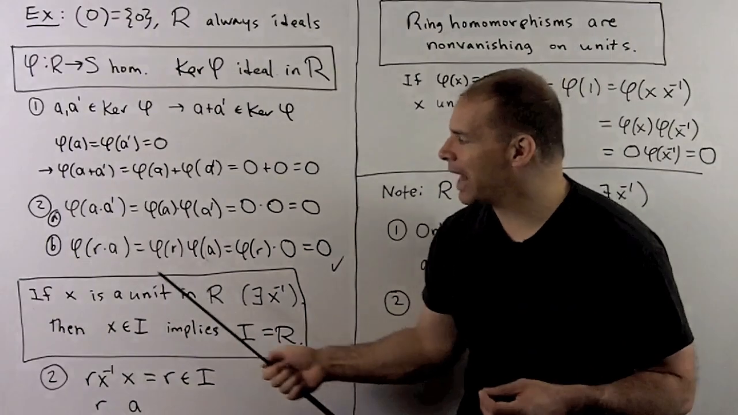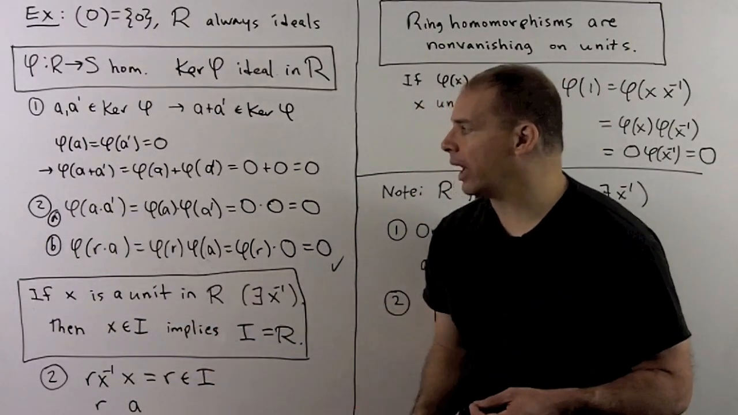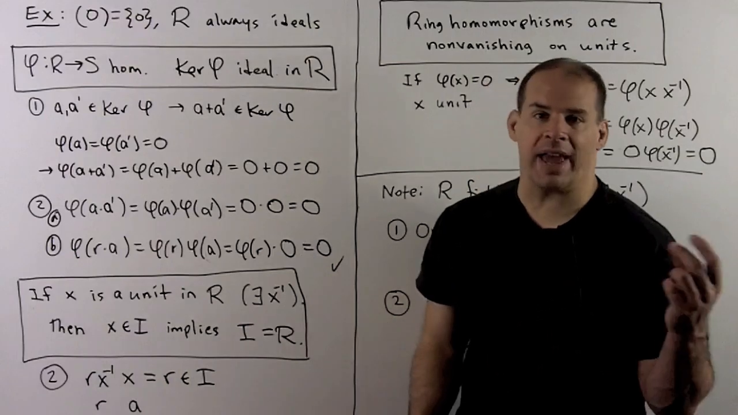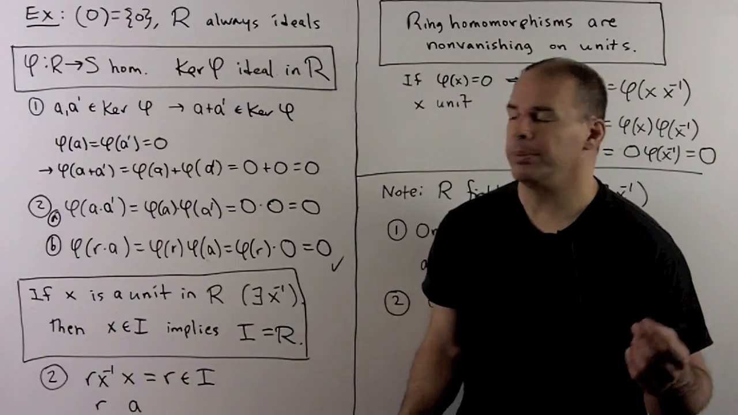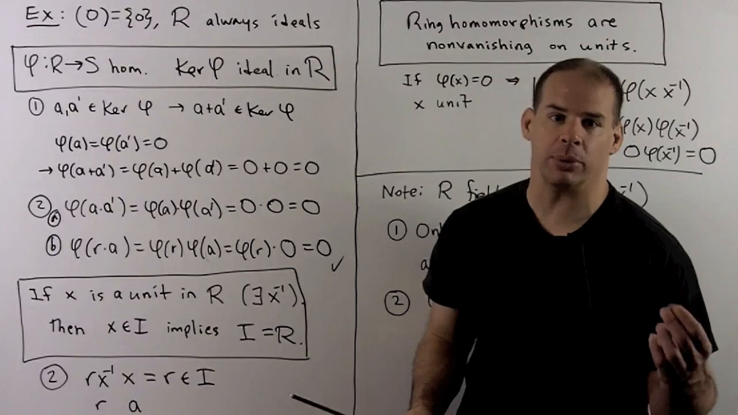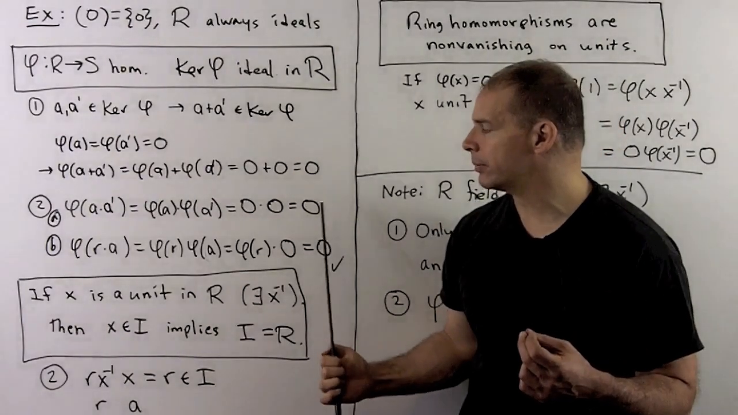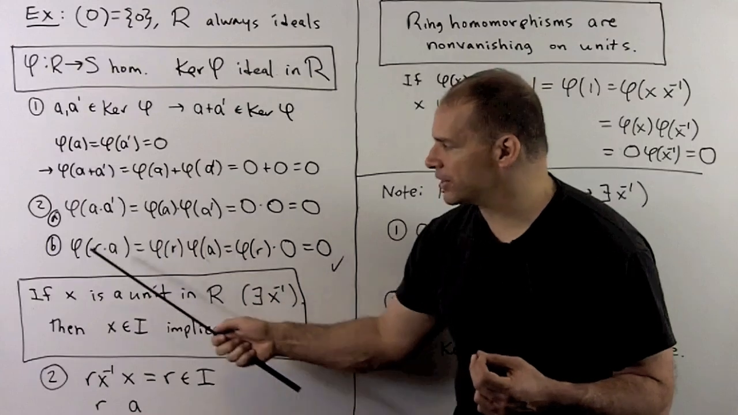For the second part, this first statement is just that our ideal is closed under multiplication. It's actually implied by the stronger second statement. We just show this anyway, same idea. I want to show that a a prime is in the kernel. If I apply phi, we could split it up using the homomorphism property for multiplication. I get 0 times 0, which is 0. So that holds.